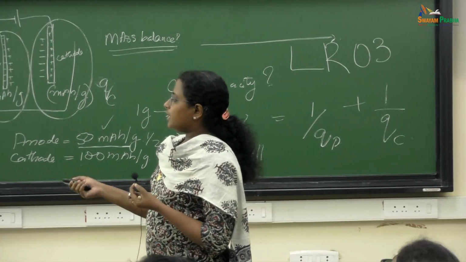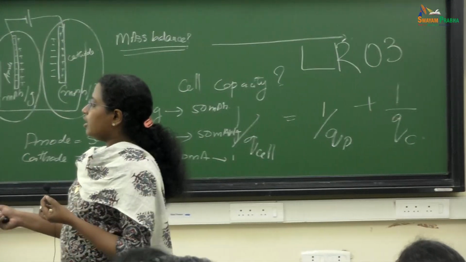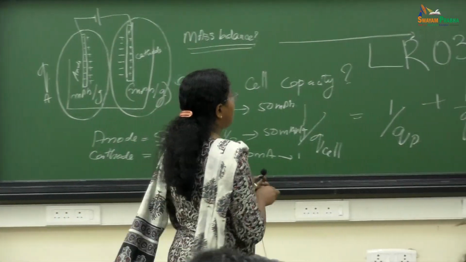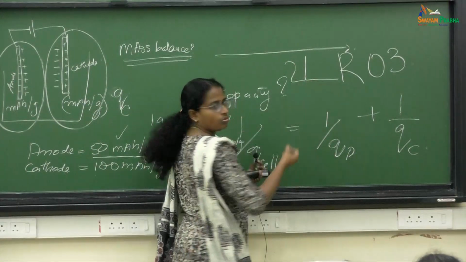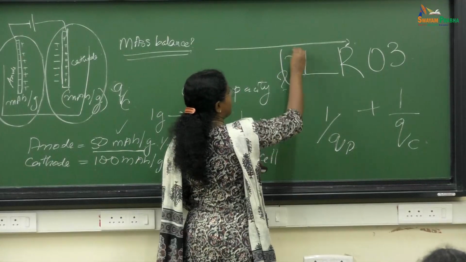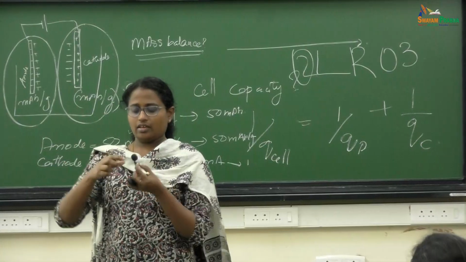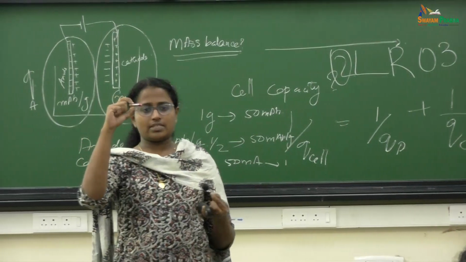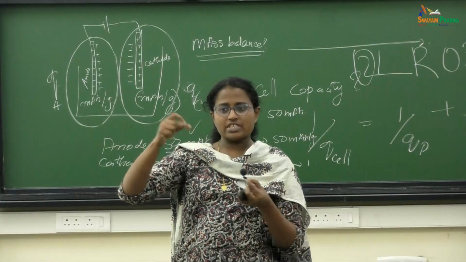Okay, so I will tell how the nomenclature works. The first letter: if you have something like 2 in front of LR03, it means that there are 2 cells in series. Inside the covering, you may see a single cover, but inside that you can have 2 batteries which are connected in series.